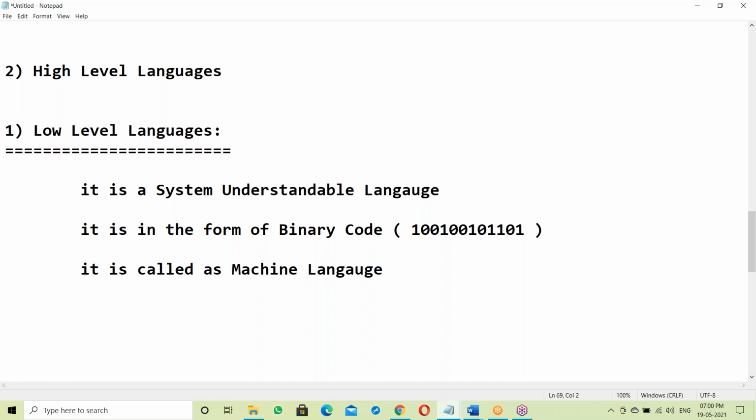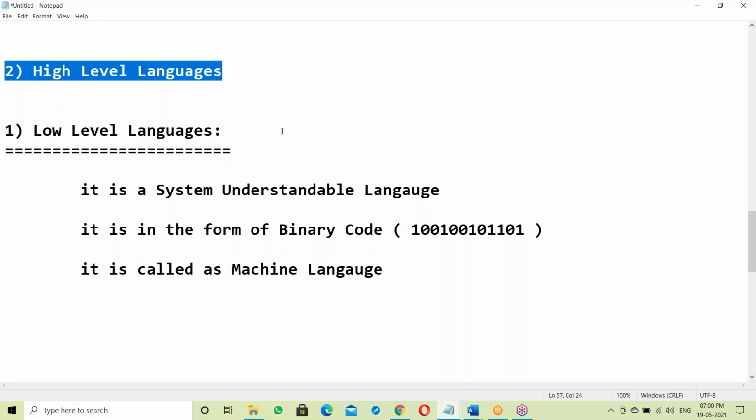It's a processor understandable language, like the 8086 processor, called machine language. A system understandable language. Next, high level language.